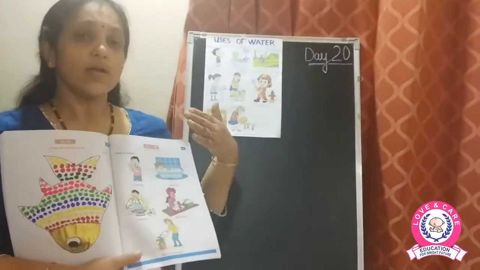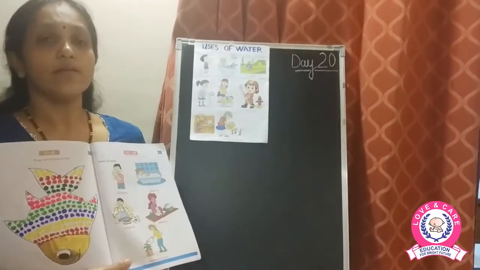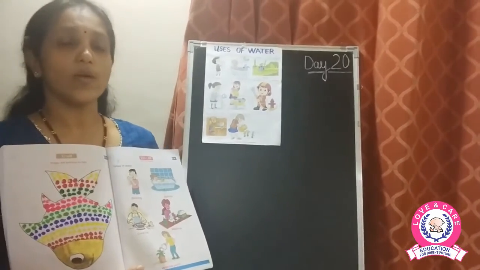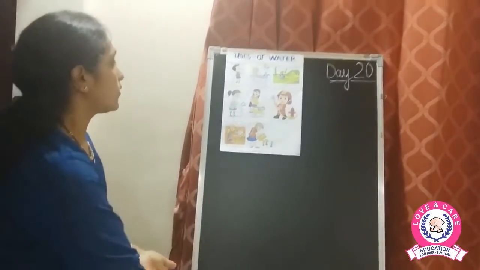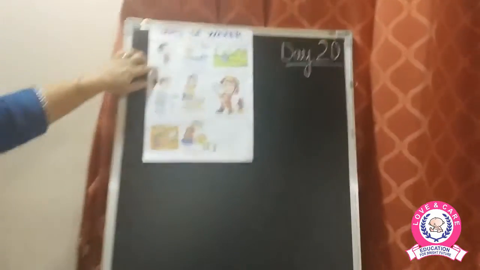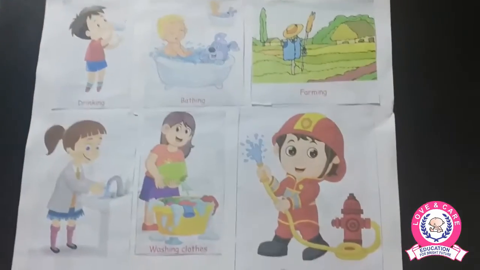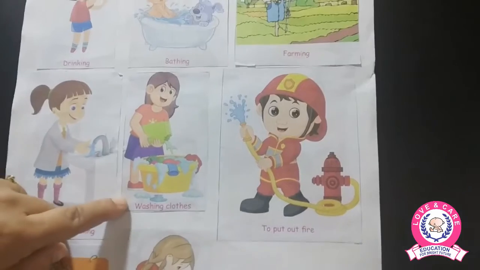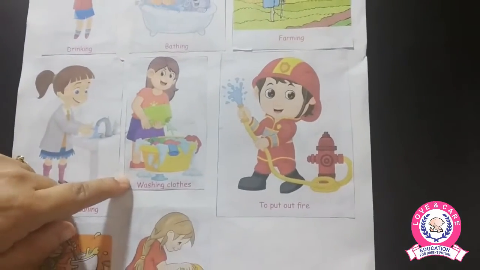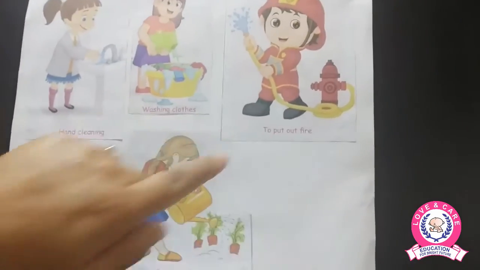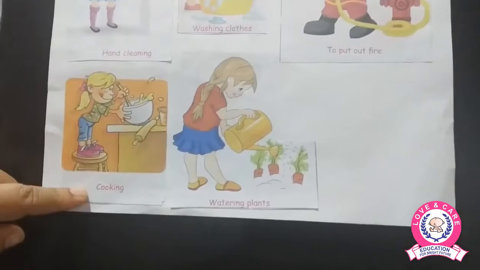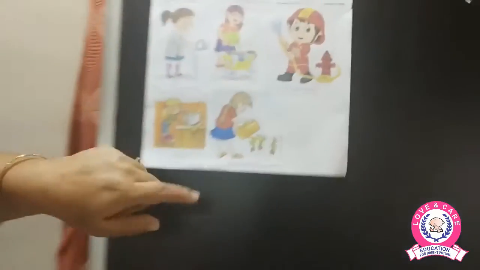Now children, uses of water we have earlier also learned. Again we are going to learn them. So we mainly use water for drinking, bathing, farming, hand cleaning, washing clothes and washing utensils, to put out fire, for cooking and for watering the plants.